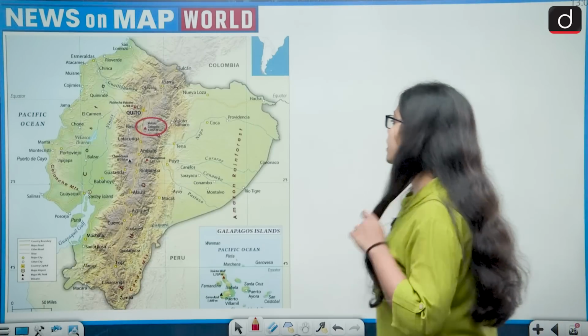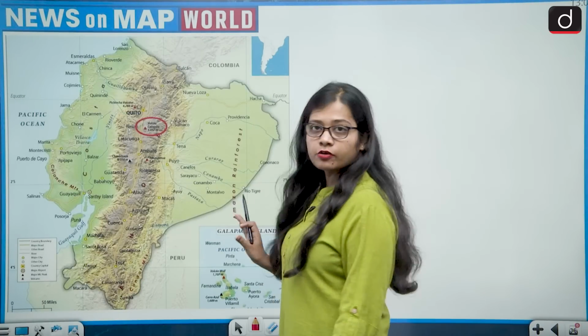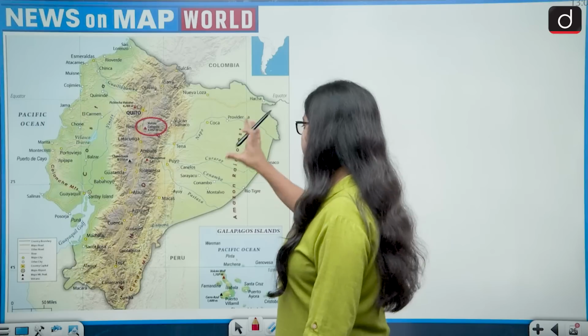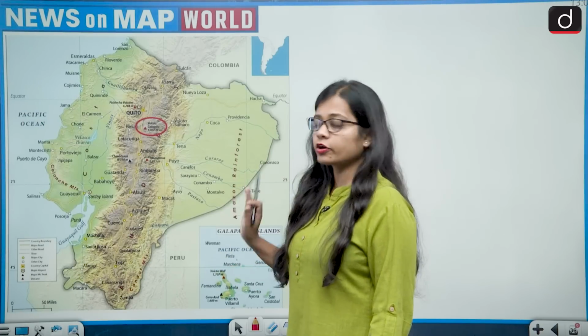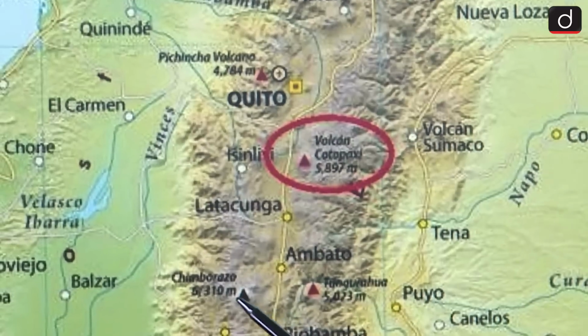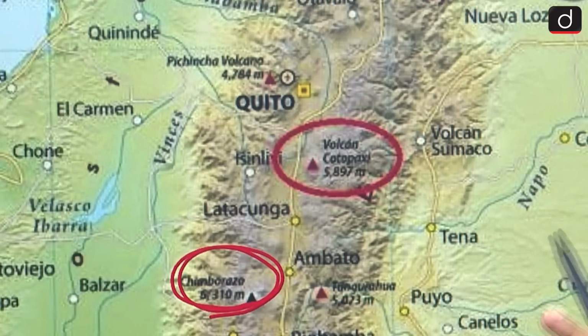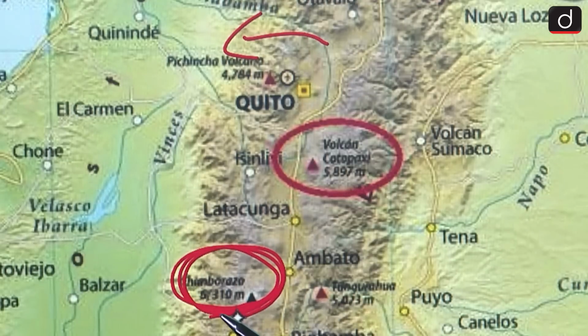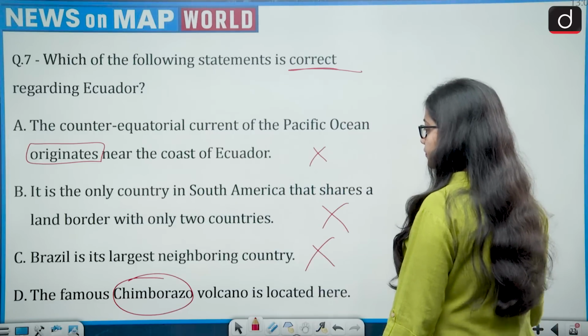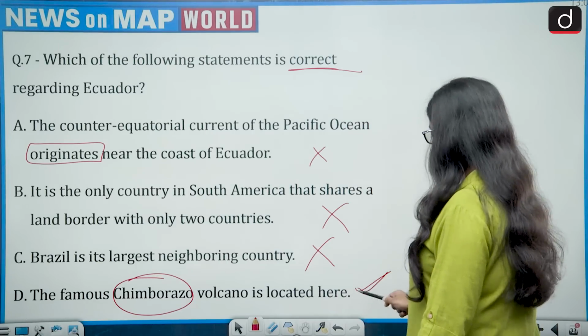So the famous Chimborazo volcano is located in Ecuador. This is absolutely correct, and if we zoom out on the map of Ecuador, this is what we get. The location of volcano Chimborazo lies almost entirely, you cannot say entirely, in between, but a little bit to the western side, and the location of volcano Chimborazo is in Ecuador. So this is correct. So option D is correct.